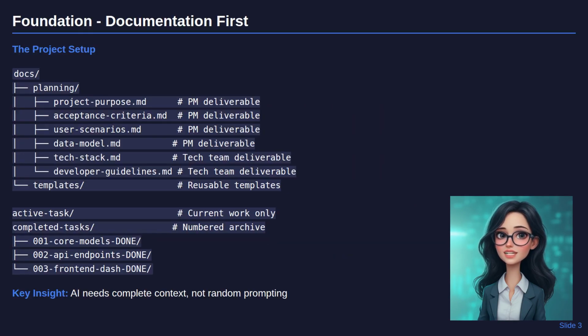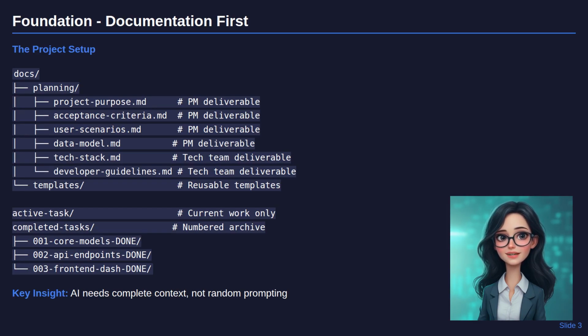Everything starts with proper documentation. Your PM team provides project purpose, acceptance criteria, user scenarios, and data model. Your tech team provides tech stack decisions and developer guidelines. This isn't busy work. This becomes the context that enables AI to generate code that fits your specific requirements instead of generic solutions. The file organization is equally important.